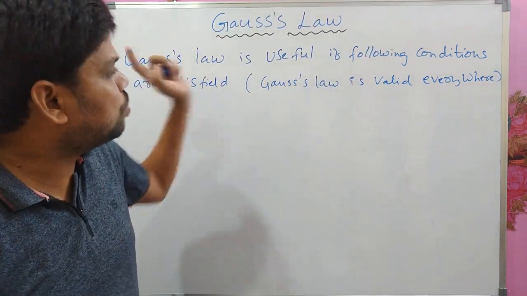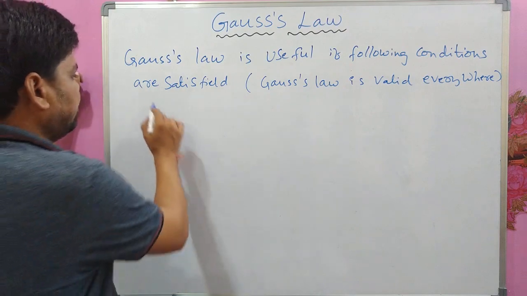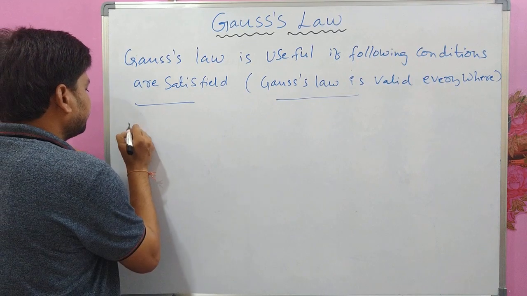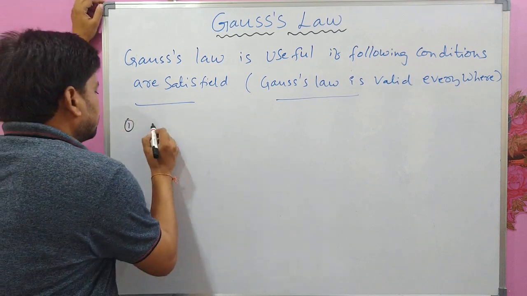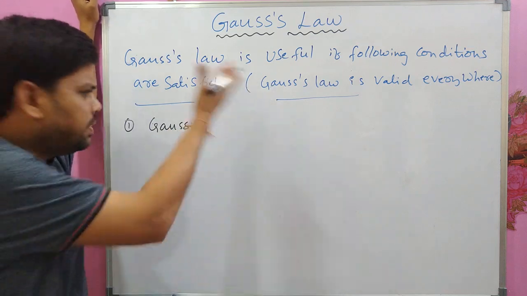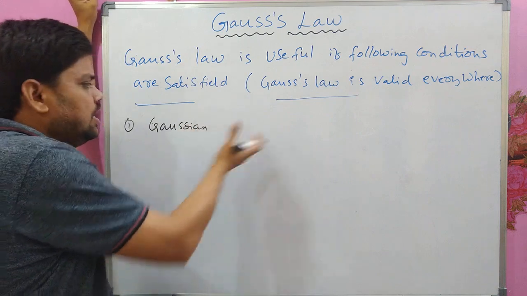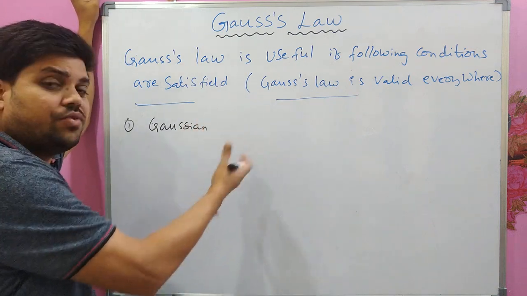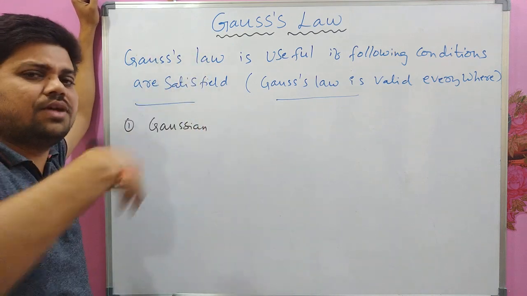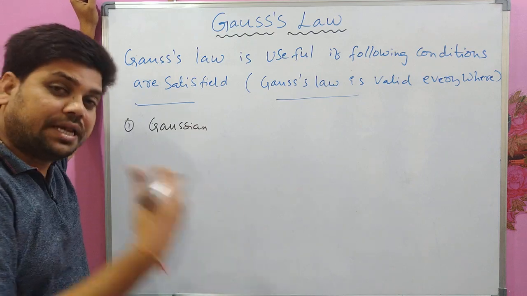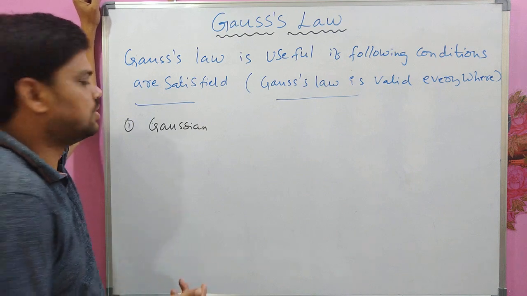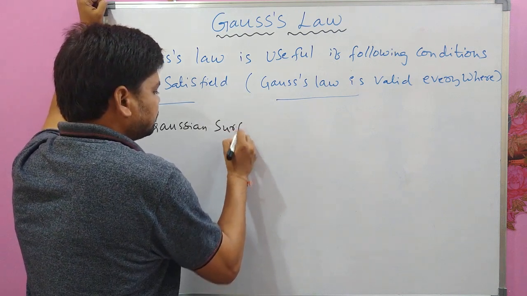But I am saying it is most useful if the following conditions are satisfied. Condition number 1 is that the Gaussian surface is nothing but the spherical surface that we have considered in the case of proving Gauss law. Just now I have wiped off the dotted lines, the spherical surface so that the charge is at the center of it. That is nothing but the Gaussian surface.